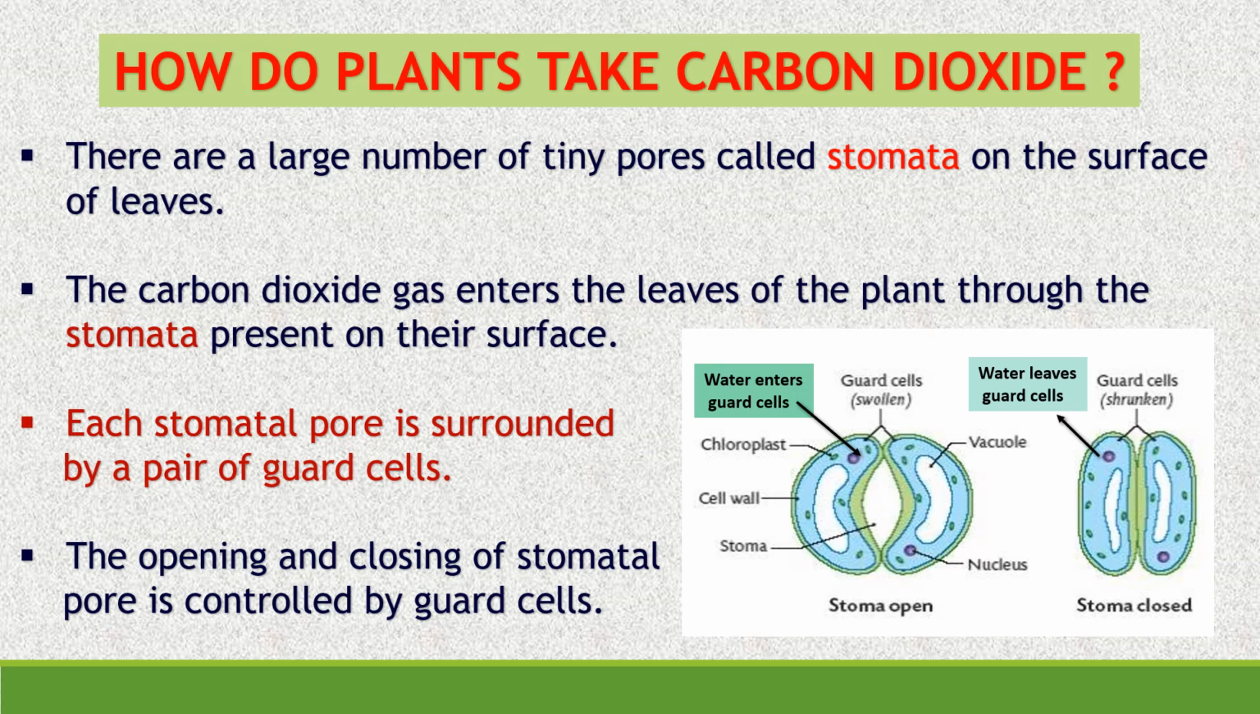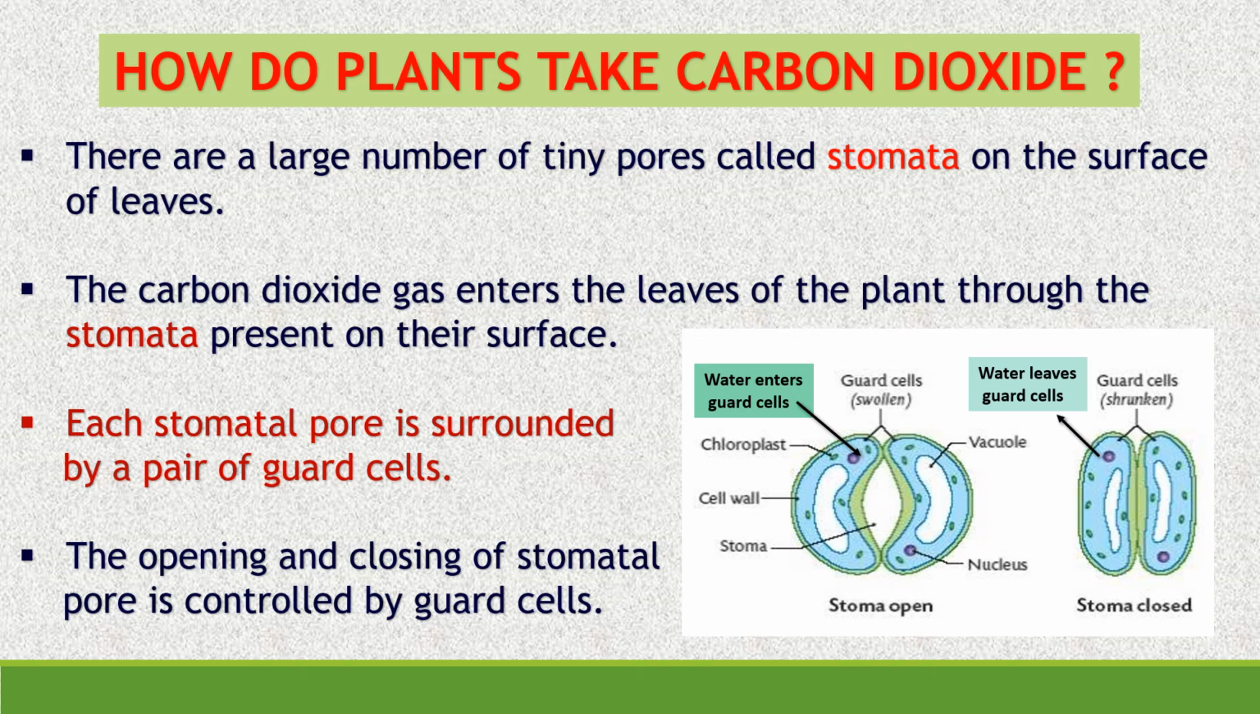So here in the picture you can see that the stomatal pore is surrounded by bean-shaped guard cells. So the opening and closing of the stomatal pore is controlled by the guard cells. In the first picture you can see here that the stoma is open, and in the second picture the stoma is closed. If we look at the first picture, you can see here that in the guard cells there are chloroplasts. There is also a cell wall surrounding the guard cells.